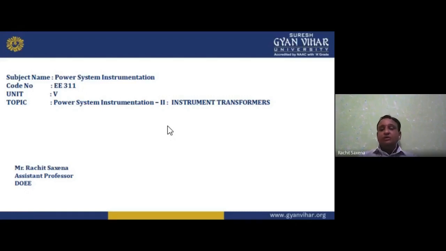Then we have grounding and shielding. Grounding is a very important part. Why? Because if there is a leakage current, meaning a fault, the leakage current will always flow into the path with low impedance.